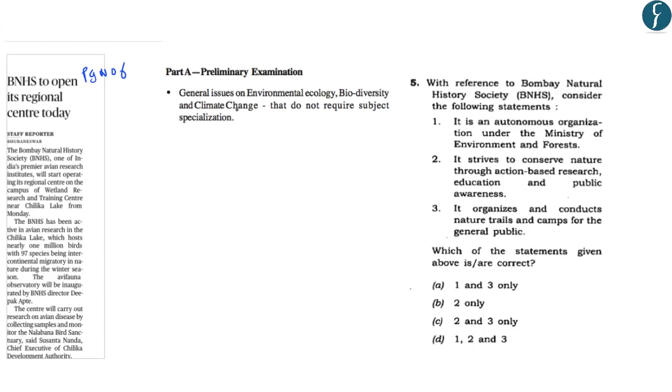This news article on page number 6 is related to the Bombay Natural History Society. And this society is going to open its regional center near the Chilka Lake. Now, this will form a part of the preliminary examination syllabus under the topic General Issues on Biodiversity. And previously in the year 2014, a question was asked related to this Bombay Natural History Society. So let us try to understand some of the key facts that are related to the Bombay Natural History Society.